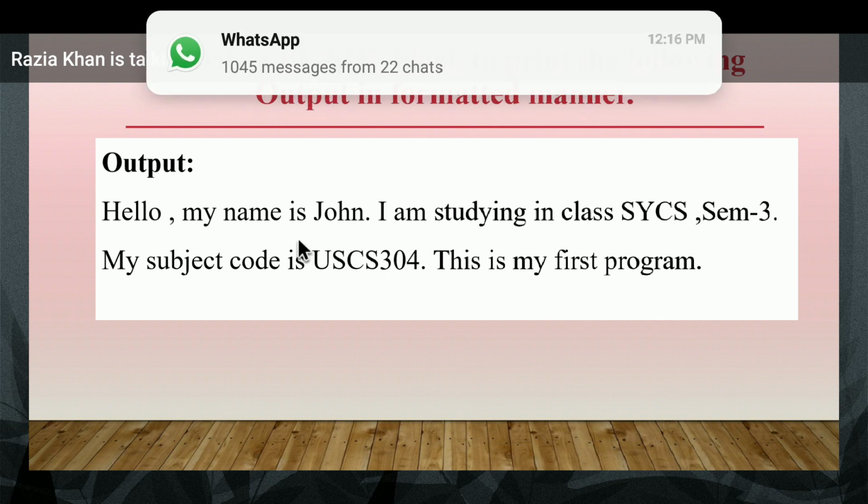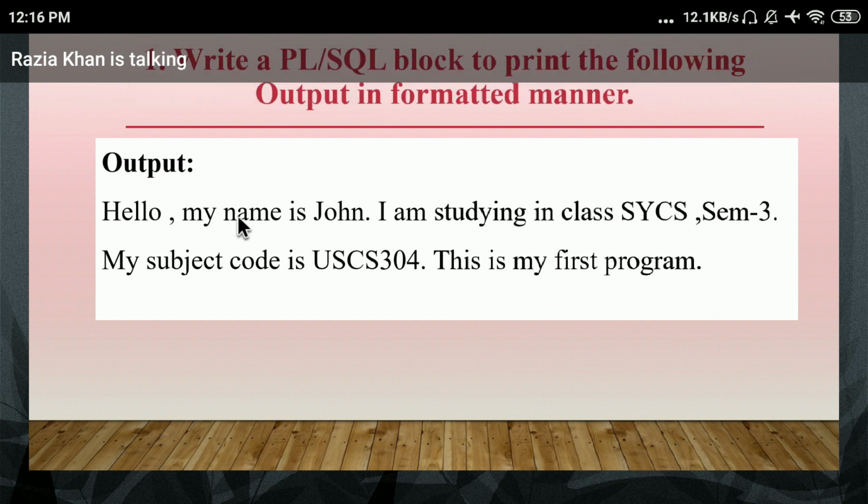Yes. Hello, my name is John. I'm studying in SYCS SEM3. This is your first line. So you have to print this on the first line. And my subject code is USCS 304. This is my first program. This is your second line. So you have to print this output on the first line and second line. You can't display that my subject code is USCS 304 on the first line. So ditto, you have to print the output in this same manner. So check how you can write down the program.